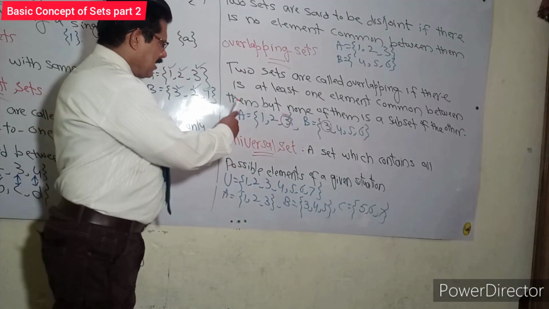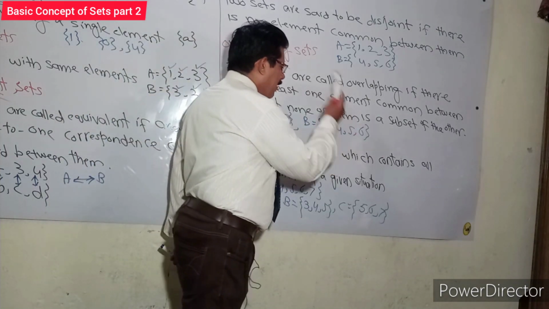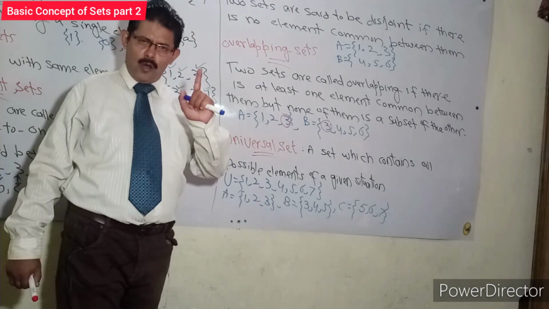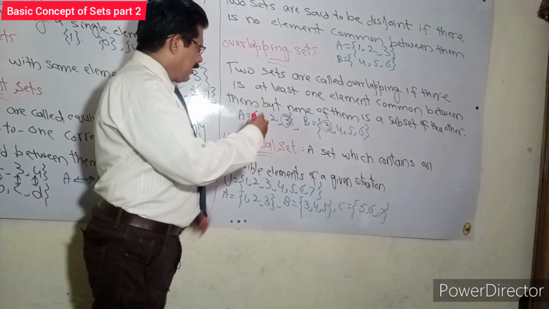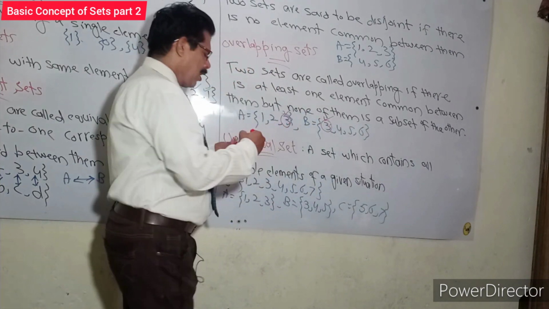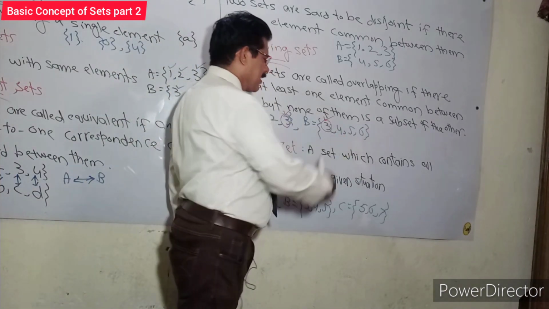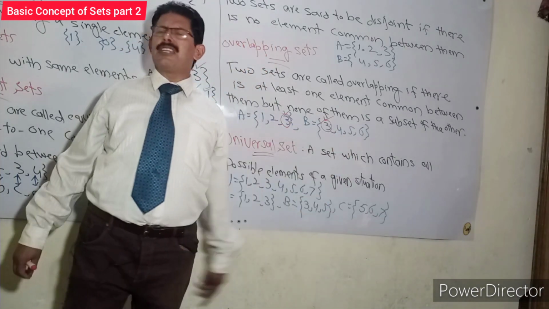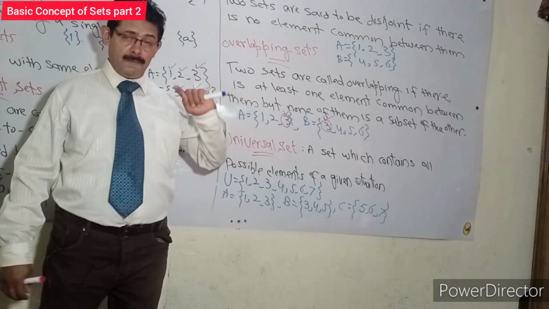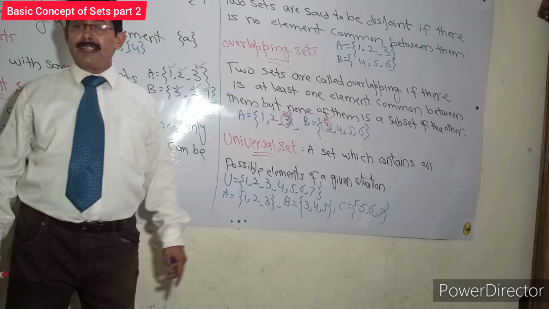For example, set A is 1, 2, 3 and set B is 3, 4, 5, 6. In these two sets, there is just one element common, 3 and 3. The remaining elements 1, 2 and set B's elements 4, 5, 6 are different. So we can say that A and B are overlapping sets.